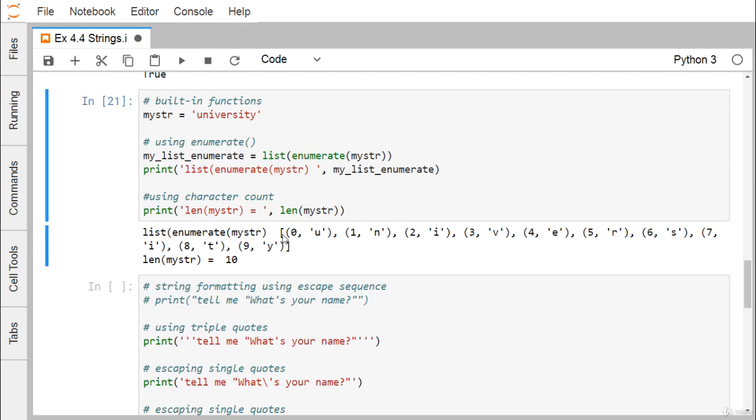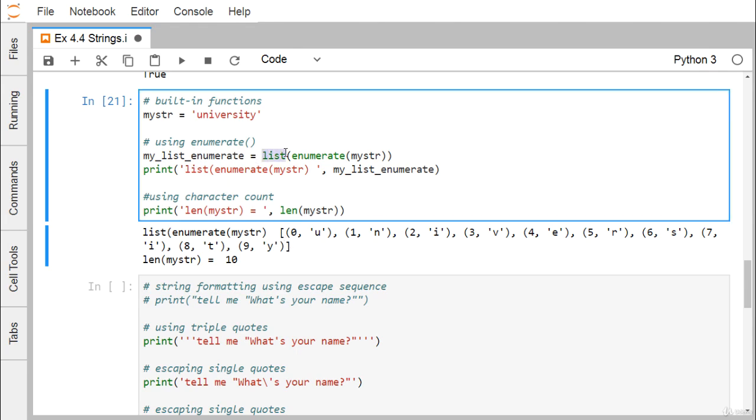Here you see we are forming a list, because we are just converting it to a list, and the members are nothing but tuples, because they are separated by commas and enclosed within parentheses. So they are simple tuples, and we get a list of tuples here. The length of mystr will be 10 accordingly. And here we have used the enumerate function.